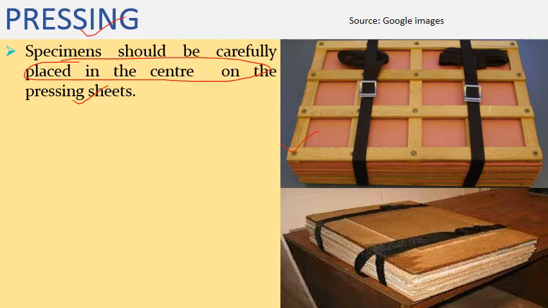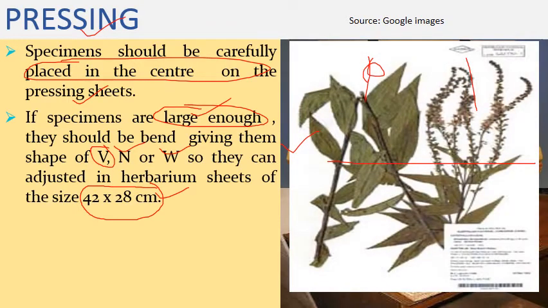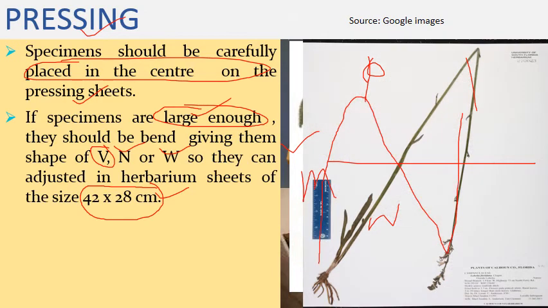इसके अंदर हम plant specimens को press करते हैं और उसके बाद इसको tie करते हैं with the help of these thread-like structures. So if the specimens are large enough, अगर specimens बहुत ज़्यादा लंबे हैं, then we should bend these, giving them the shape of V, N or W, so that they can adjust in the herbarium sheet of standard size of 42 into 28 centimeter. So in this photograph you can see जो plant specimen है, अगर इसकी length ज़्यादा है, so इसको हम bend करते हैं in the form of N or M or W. So this is a V-shaped specimen.